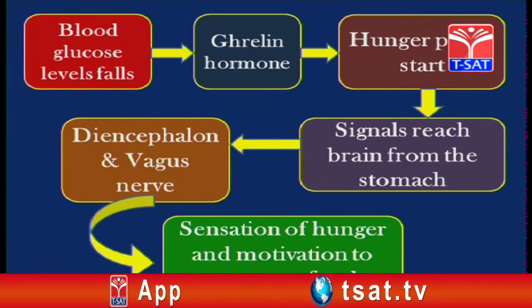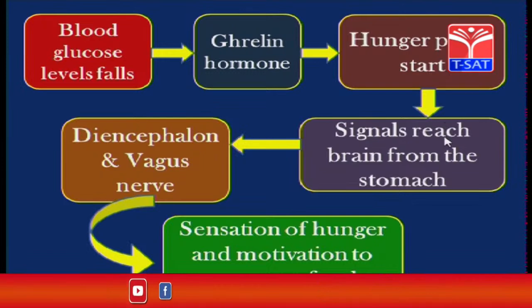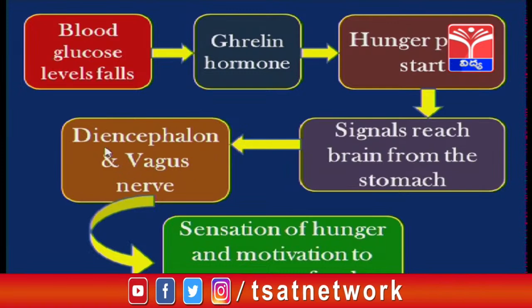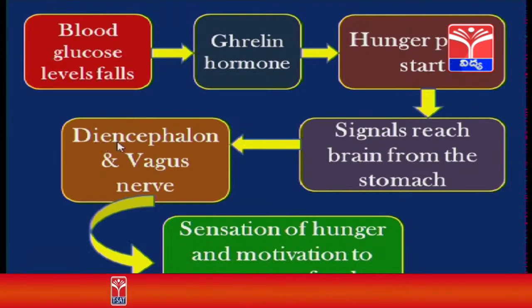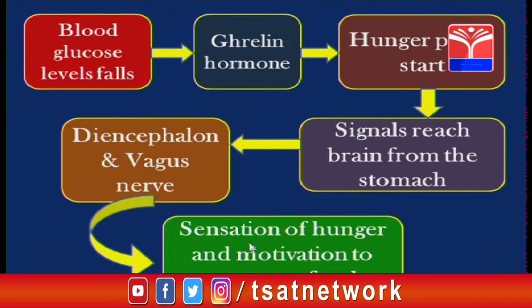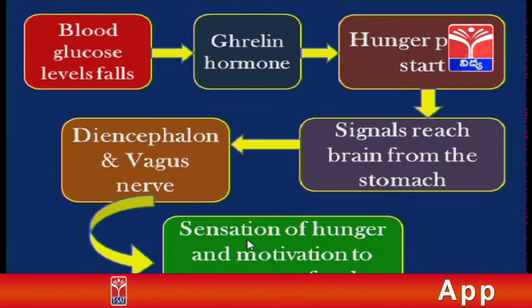When these hunger pangs are initiated in the stomach, signals reach the brain from the stomach to the forebrain, the part of the human brain called the diencephalon. When the diencephalon receives the signals from the stomach with the help of the vagus nerve, immediately it stimulates us or motivates us to consume food. So, this is the process behind feeling hungry and consuming food.